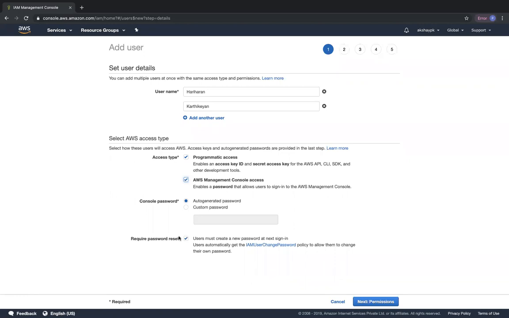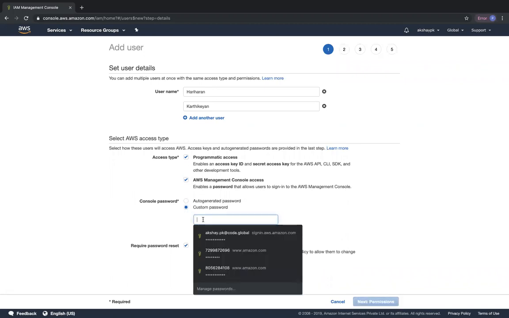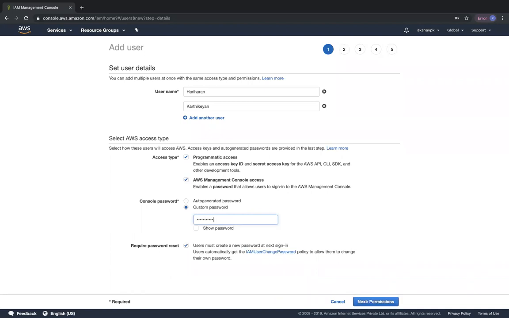But then I can also ensure that these users on logging in for the first time have to change their password. So that is this checkbox. Right now I'm going to give a custom password. I'm going to give a custom password that I can remember. So this is the password that I generally have.